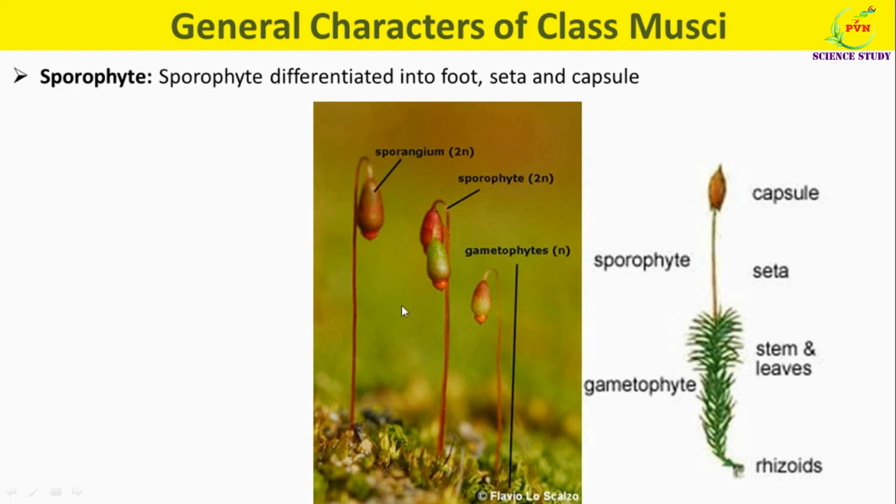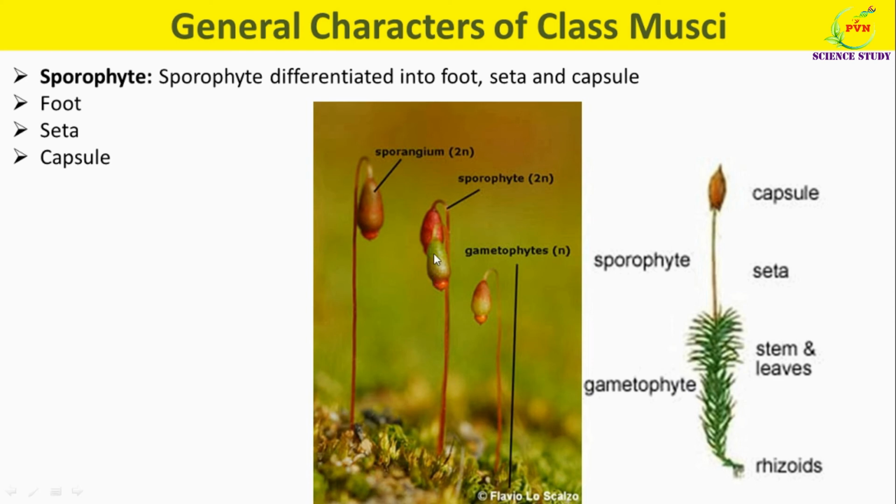The sporophyte of members of class Musci is differentiated into foot, seta and capsule. The foot is the basal region and is embedded in the tissues of the tip of the leafy gametophore. It functions both as an anchoring and absorptive organ. As you can see here, seta is a long, slender, slightly twisted reddish brown stalk-like structure which elevates the capsule far above the level of gametophore. This is capsule.